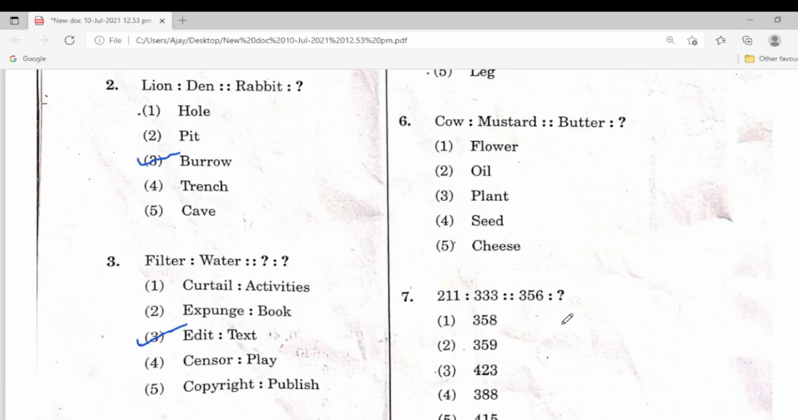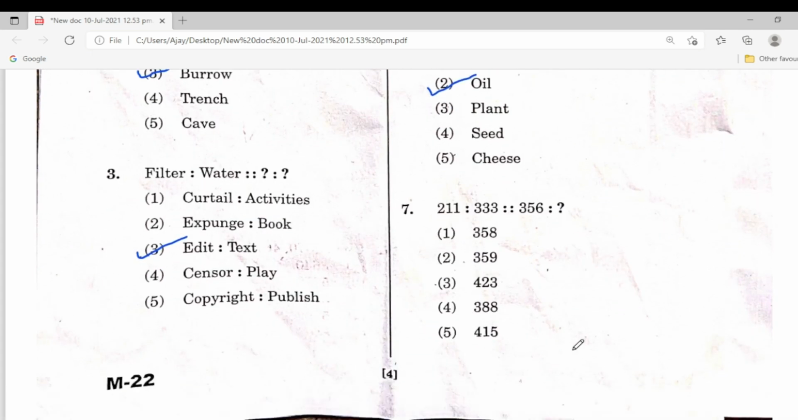Next one, cow, mustard, butter. Here the options are flour, oil, plant, seed, cheese. Here is the correct answer, oil. Seventh one, 211, 333, 356. The next number here is 388. I will explain in the next videos.